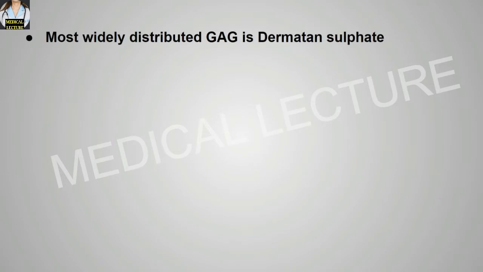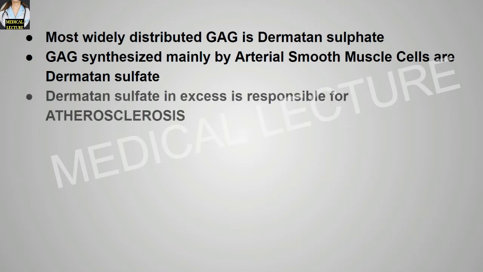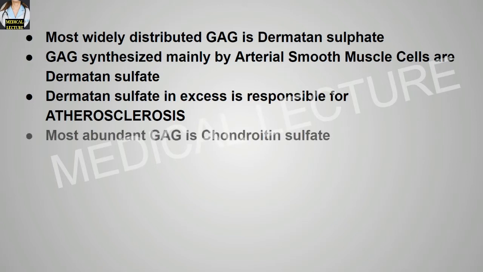First of all, the most widely distributed glycosaminoglycan is dermatan sulfate. Glycosaminoglycans which are synthesized mainly by the arterial smooth muscle cells are dermatan sulfate. Dermatan sulfate in excess is responsible for atherosclerosis. Most abundant glycosaminoglycan is chondroitin sulfate.